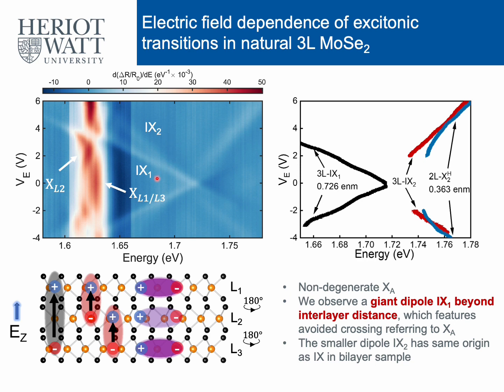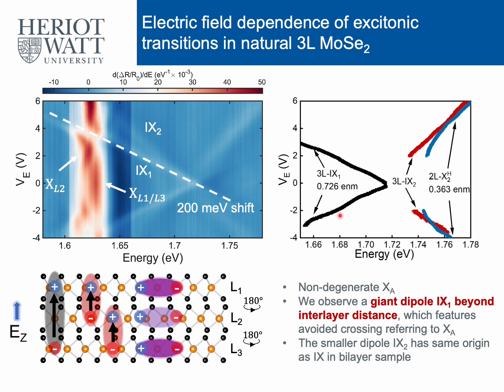And also this big dipole, X1, features avoided crossing with the intralayer exciton. And it possesses an overall 200 millielectron-volt Stark shift. And the effective dipole moment we can derive from this X1 is around 0.72, which is beyond the interlayer distance.